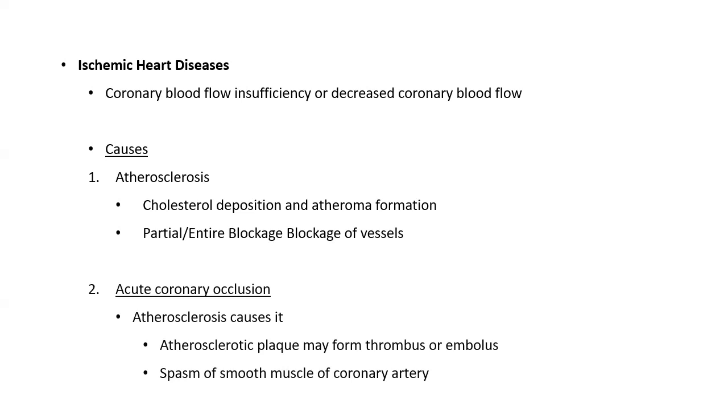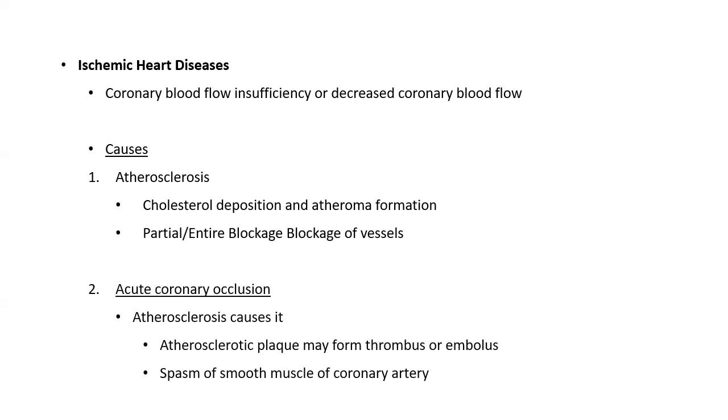Atherosclerosis is the cause of acute coronary occlusion. Two things happen in acute coronary occlusion. The first one is that the atherosclerotic plaque may form a thrombus or embolus. The atherosclerotic plaque detaches from the endothelium and is entrapped between the platelets, red blood cells and the fibrin, and it forms clots. This clot is called a thrombus.